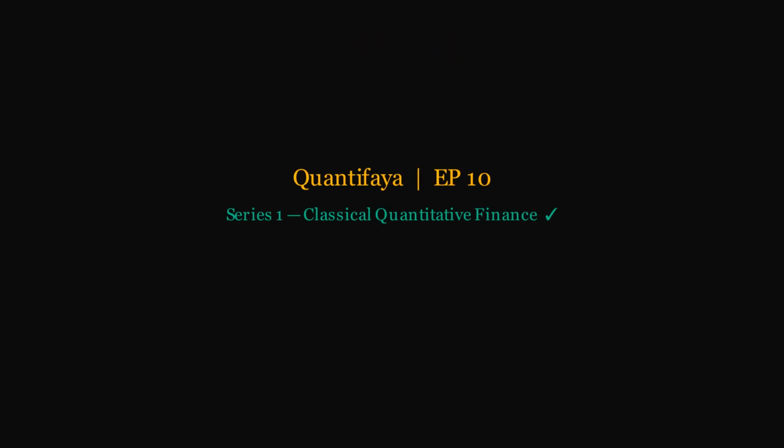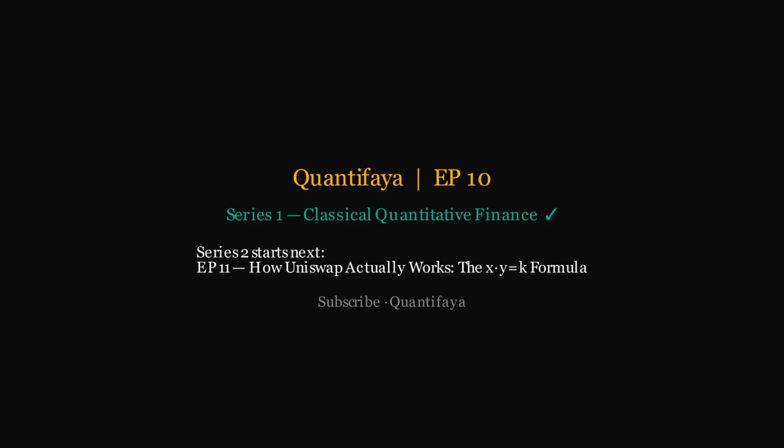That wraps Series 1, Classical Quantitative Finance. 10 episodes from correlation matrices to hierarchical risk parity. Series 2 starts next: how Uniswap actually works. We go from abstract portfolio theory to the on-chain math powering billions in daily trading volume. Subscribe and let's go.